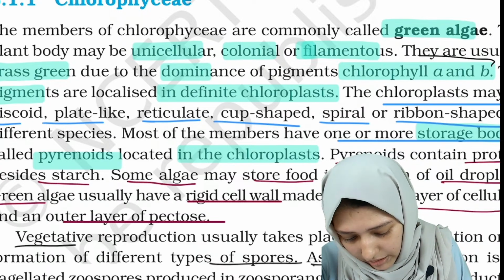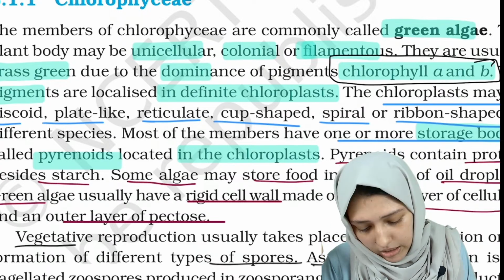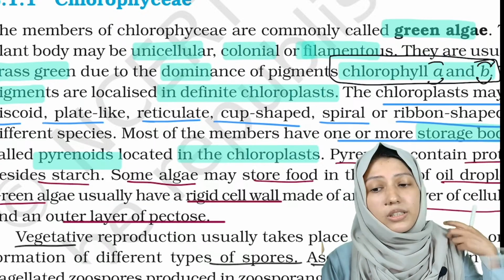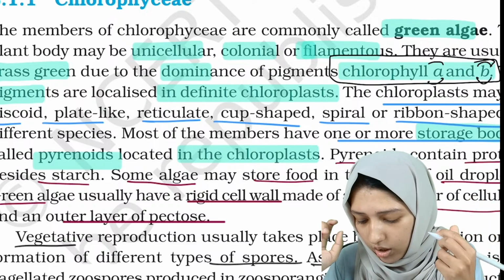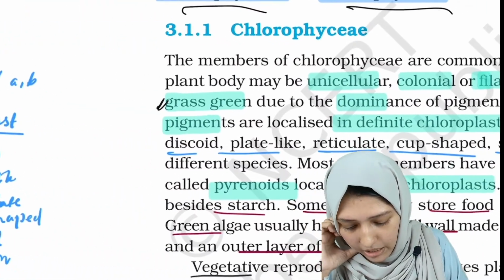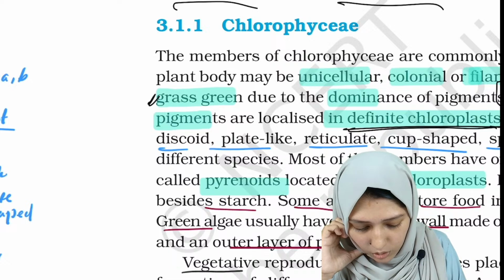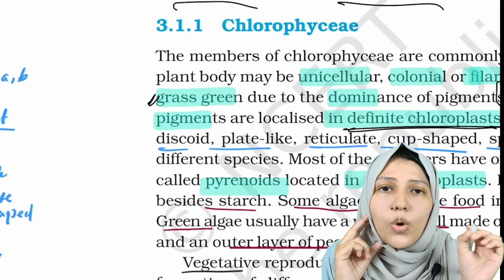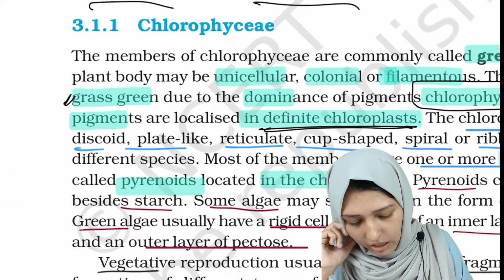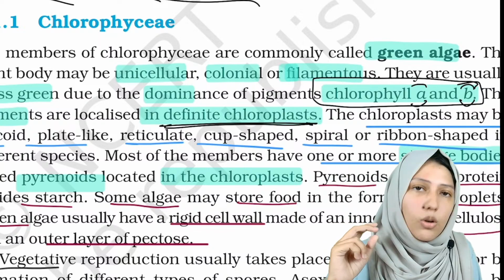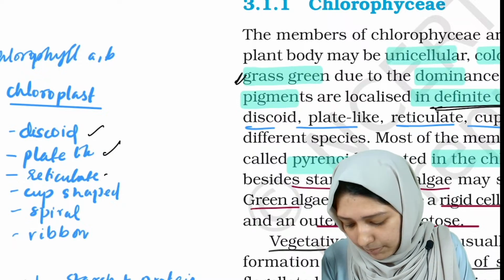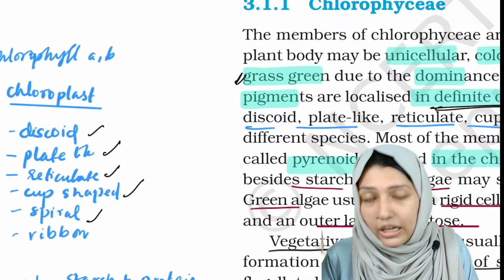Which are the chlorophyll pigments present in this? This is important. It is chlorophyll A and chlorophyll B. Chlorophyll A and chlorophyll B are present in Chlorophyceae, which means green algae. Where are the pigments present? The pigments are present in the definite chloroplast. And what will be the shape of chloroplast? The chloroplast can be discoid, plate-like, reticulate, cup-shaped, spiral or ribbon-shaped.